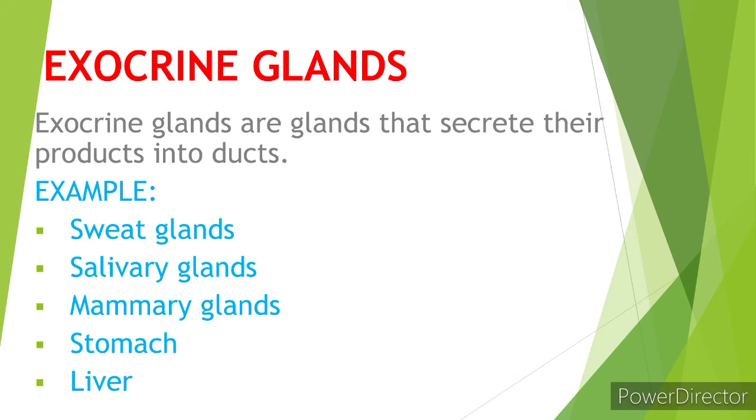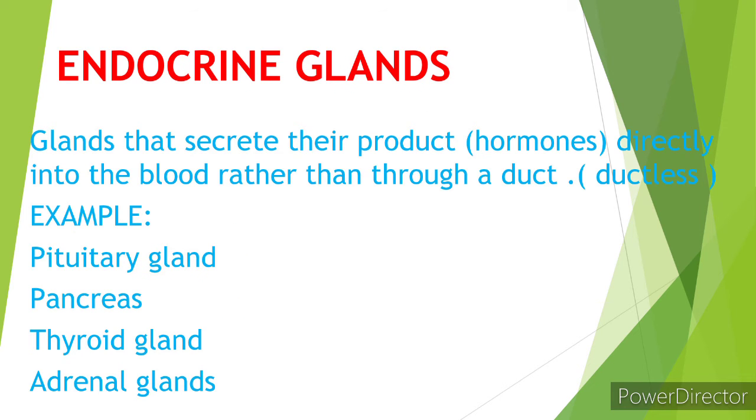So next is the exocrine gland. Exo means outside. Exocrine glands are glands that secrete their product into ducts. For example, sweat glands secrete sweat outside from the body, and the salivary glands secrete saliva. Mammary glands secrete milk, and the stomach and liver are also examples of exocrine glands.